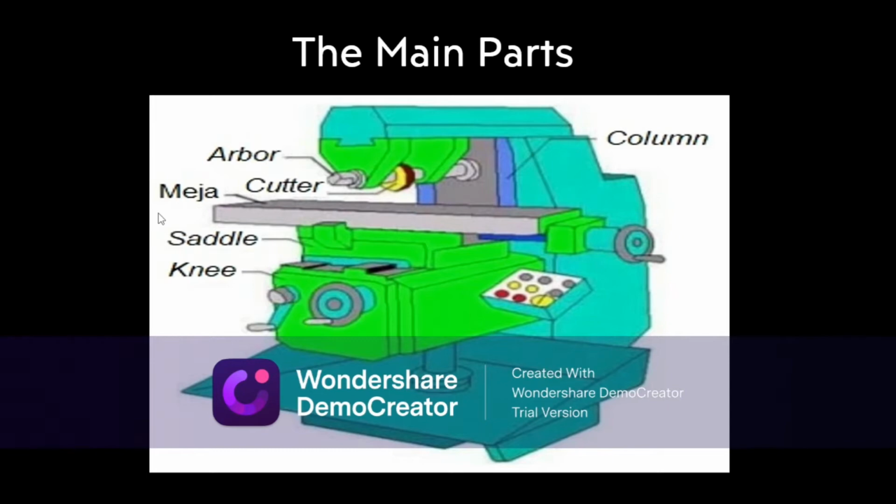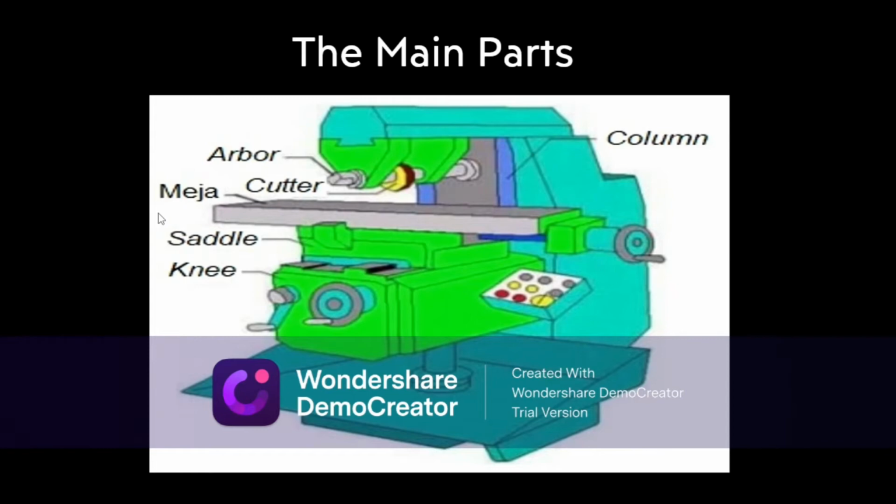It is used to hold a cutter tool. The machine table is a place to put a workpiece or workpiece holder. The table of the milling machine can be moved to the right or left.